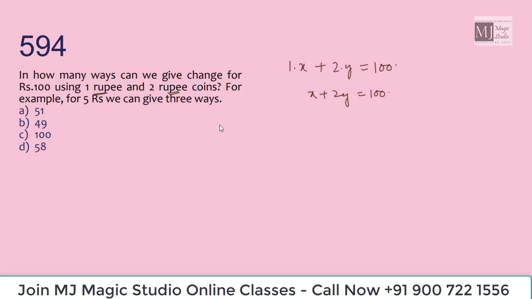This is an equation of a straight line. And if we want to find the integral values of X and Y which lie on this particular straight line, we have a very simple slope concept. How to use it now?